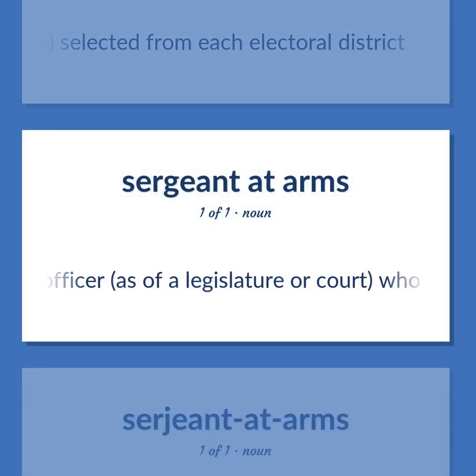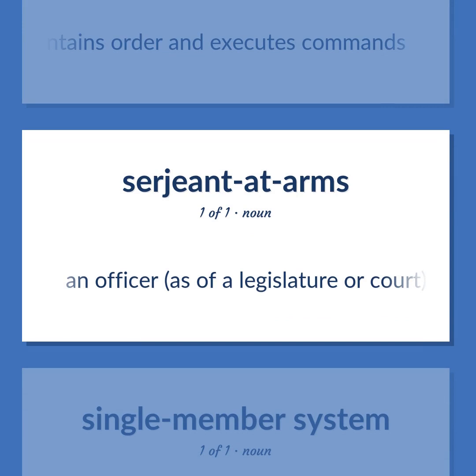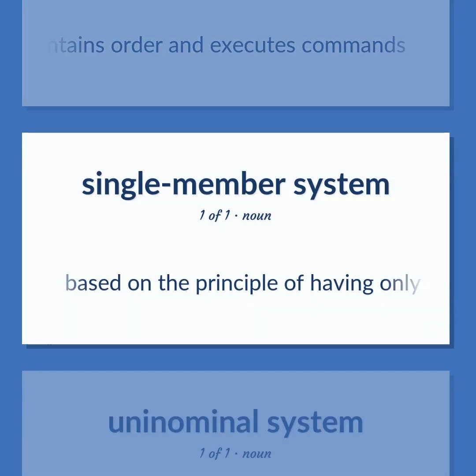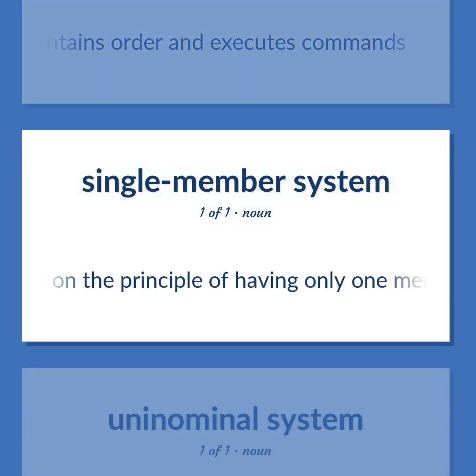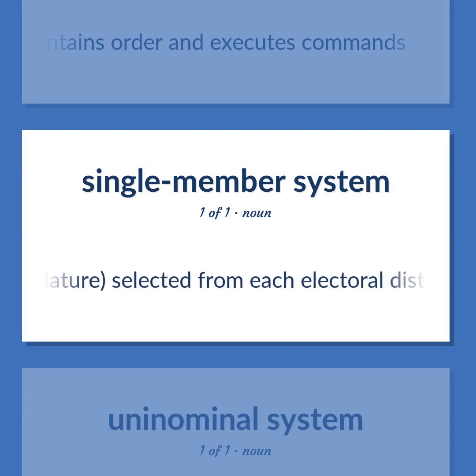An officer, as of a legislature or court, who maintains order and executes commands. Based on the principle of having only one member, as of a legislature, selected from each electoral district.